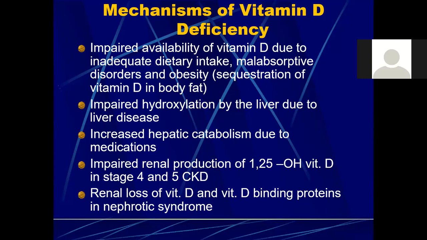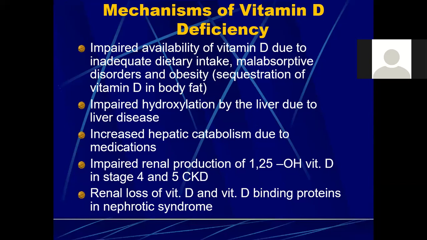So if the liver is not functioning properly, there is impaired hydroxylation by the liver due to liver disease, any liver disease, acute or chronic. We can have fatty liver disease, we can have any alcoholic disorder, we can have CLD, chronic liver disease. All of these conditions will lead to a decrease in the hydroxylation status of the liver. So the activation of vitamin D will not take place. Then increased hepatic catabolism due to medications that we discussed earlier also. Then impaired renal production of 1,25 hydroxy D.